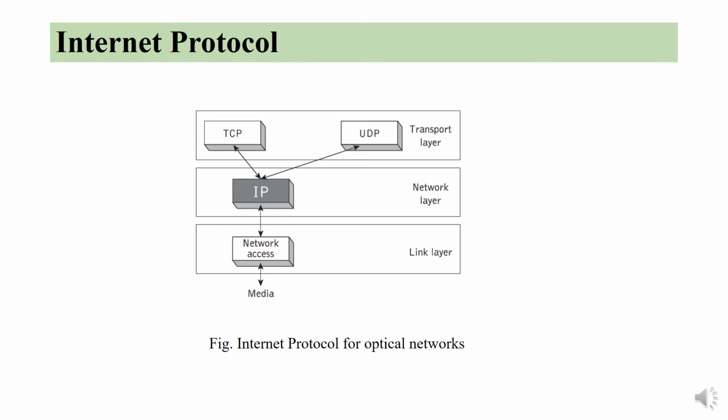The connection is established with specific higher level protocols such as TCP or UDP. So TCP is much preferred over UDP because UDP does not guarantee reliable delivery of data in comparison with TCP or IP. Internet protocol also encapsulates data from link layer protocols such as Ethernet. The IP also provides protocols to enable functions like routing and signaling. Some of the signaling protocols are multi-protocol label switching and generalized multi-protocol label switching.